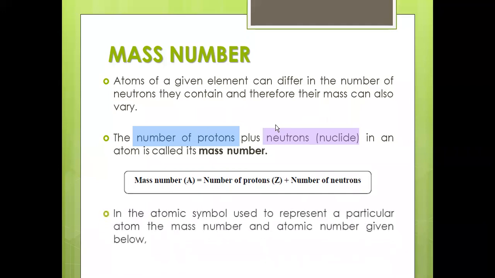So this is what, in the atomic symbol, usually we represent the particular atom with the mass number and the atomic number, which is given below, right? Let's move on to the next slide. Before that, I'll clear all the drawing, right? So you should know how to represent the atomic symbol.